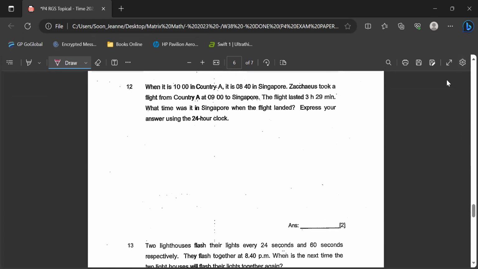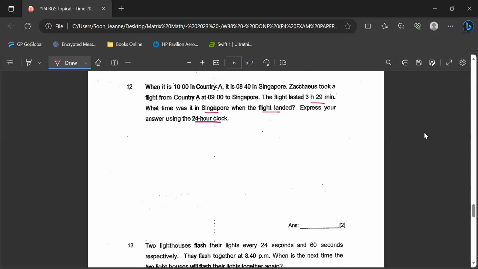Okay, when it is 10:00 in country A, it is 0840 in Singapore. Zacchaeus, I think the name is Zacchaeus, took a flight from country A at 0900 to Singapore. The flight lasted 3 hours 29 minutes. What time was it in Singapore when the flight landed? Express your answer in the 24-hour clock format.